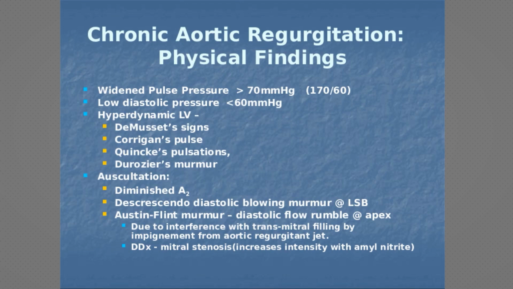In chronic aortic insufficiency, there is a widened pulse pressure, more than 70 mmHg, and low diastolic pressure, less than 60, even zero. Hyperdynamic LV. Signs demonstrated include Corrigan's sign, Quincke's sign, and Traube's murmur. There are many signs in severe aortic regurgitation. On auscultation, there is a diminished aortic second sound, a decrescendo diastolic blowing murmur, Austin Flint murmur, and a diastolic flow murmur, due to interference with transmitral filling by impingement from the aortic regurgitation.